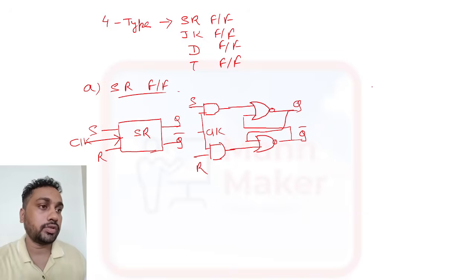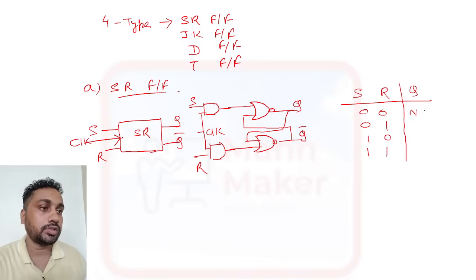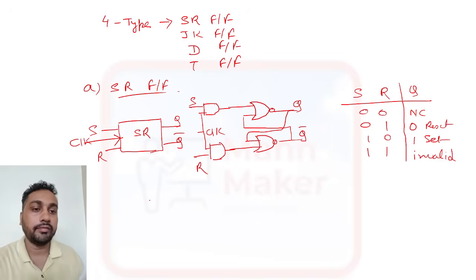Now we'll see the truth table. The truth table will have SR as the input and Q as the output. So same as before: 0 0, 0 1, 1 0 and 1 1. Same as a latch, 0 0 will be no change, or last state, or hold state. 0 1 means reset, and 1 0 means set. And 1 1 means what? Invalid. In 1 1 it will be invalid.